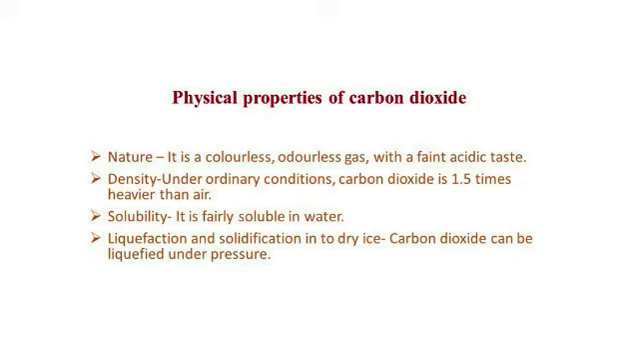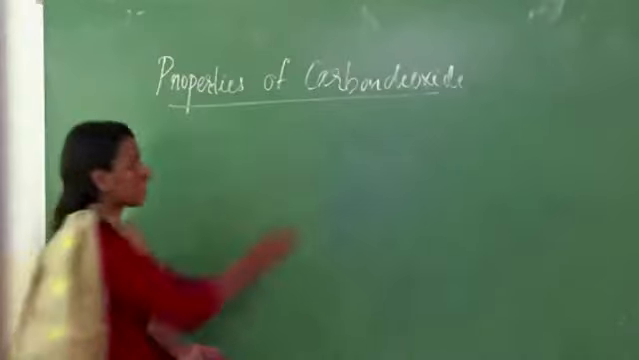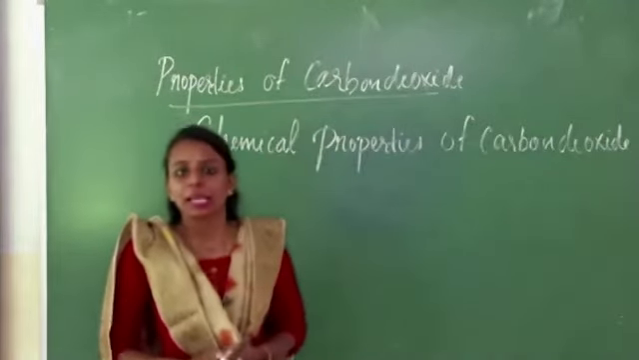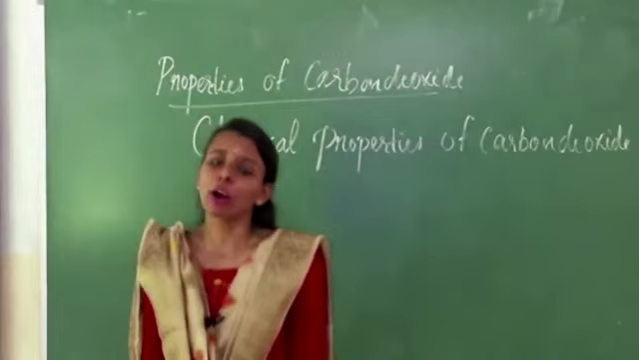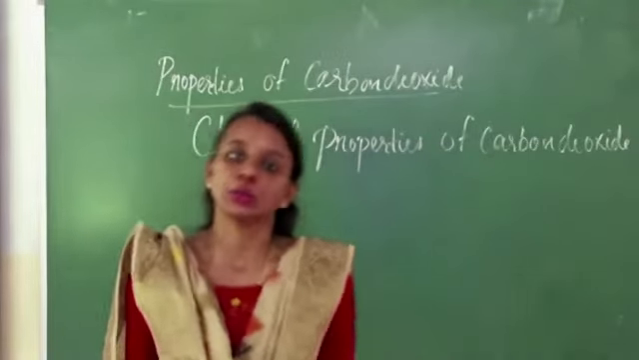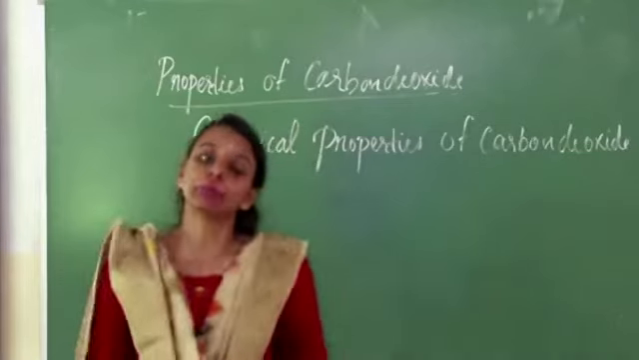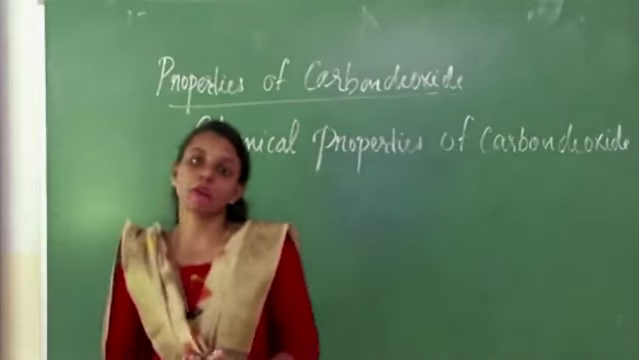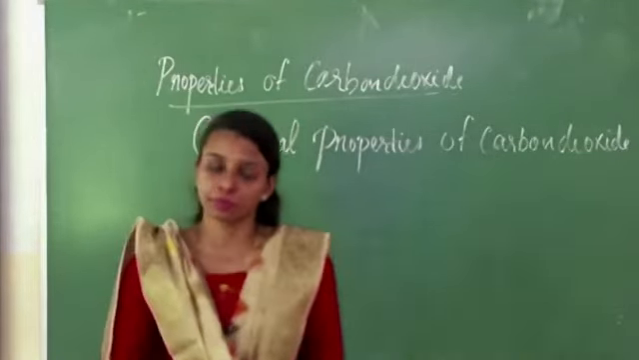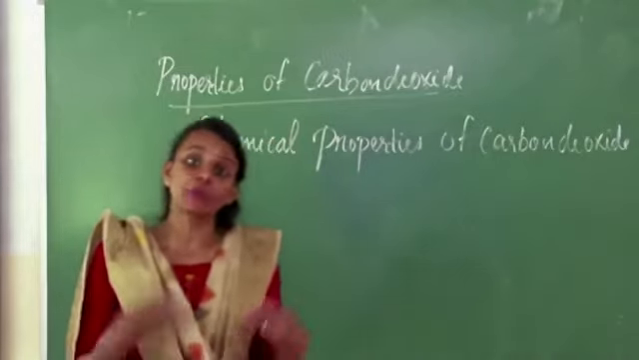Next we are discussing the chemical properties of carbon dioxide. This carbon dioxide gas is acidic in nature. Carbon dioxide is neither combustible nor a supporter of burning, and it changes blue litmus paper into red because of its acidic nature. The third one, the reaction with water.